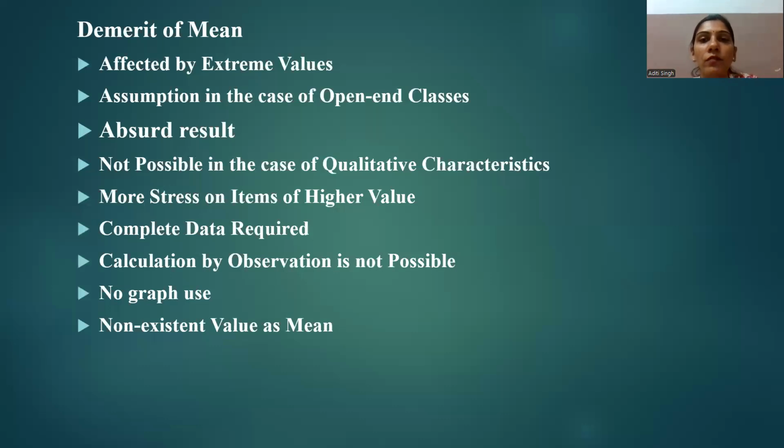For example, if the average number of students in a particular class or section comes out to be 15.6 or 14.5 or 20.5, then obviously the average is absurd, as children cannot be divided into fractions. So sometimes the results of the mean can be absurd.